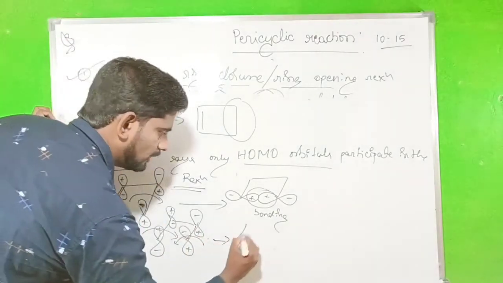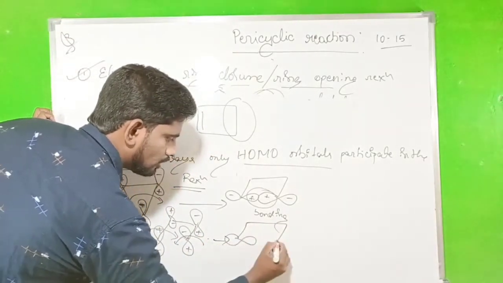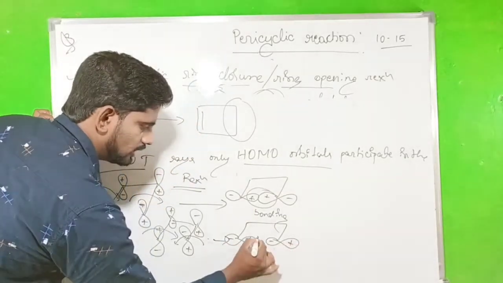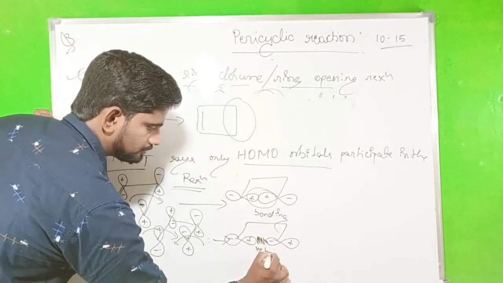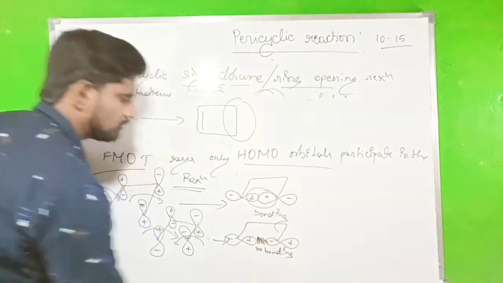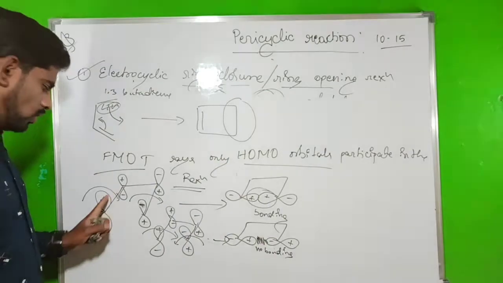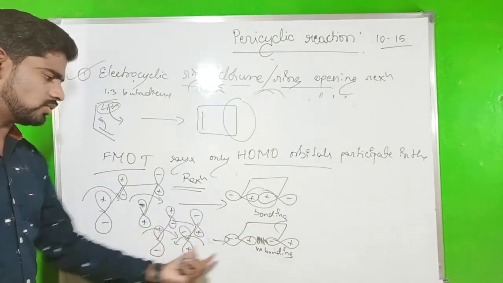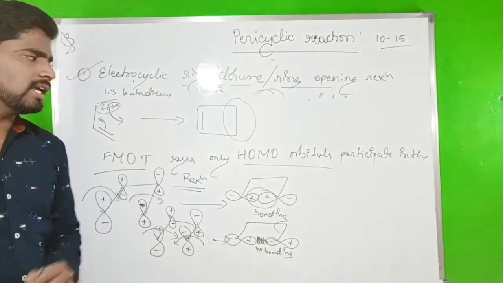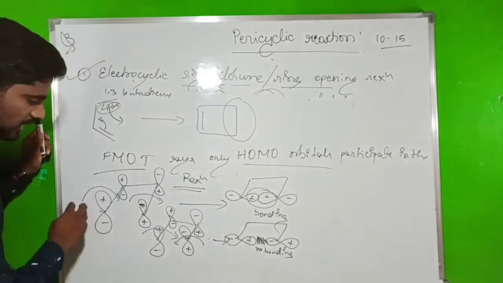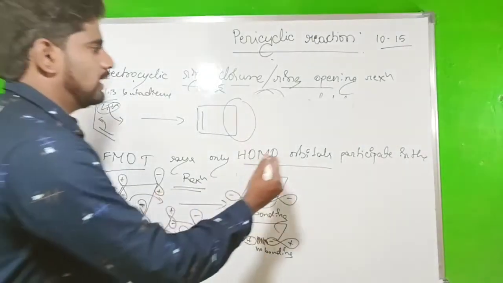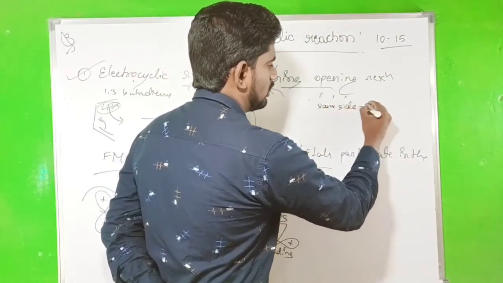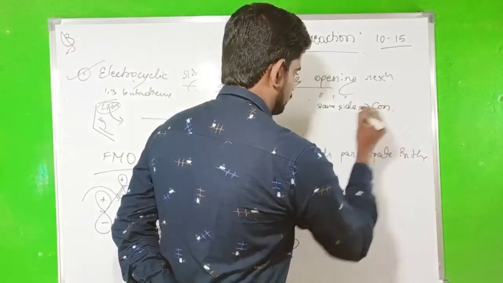What happened actually? This is a plus minus, this is a minus and plus. There is no bonding. So only clockwise rotation possesses the bonding formation. Anti-clockwise won't give the bonding. That's very, very important. So that rotation gives one more: same side rotation gives conrotatory.